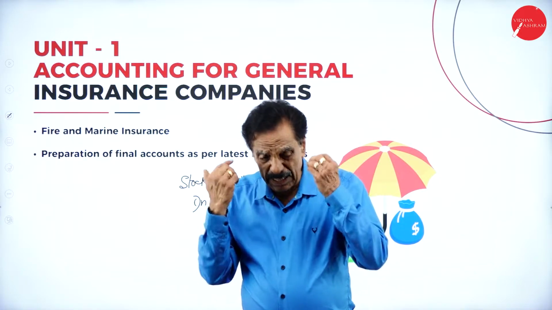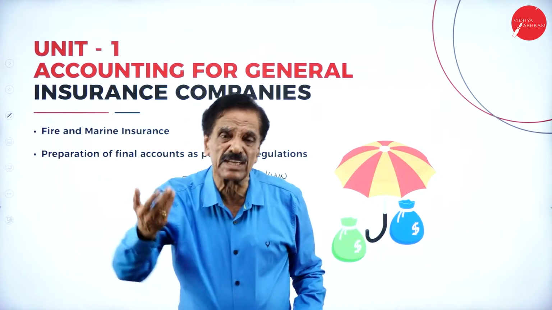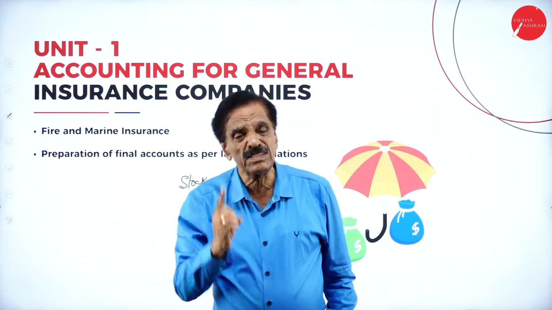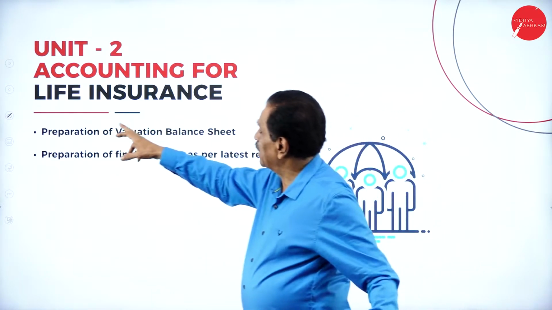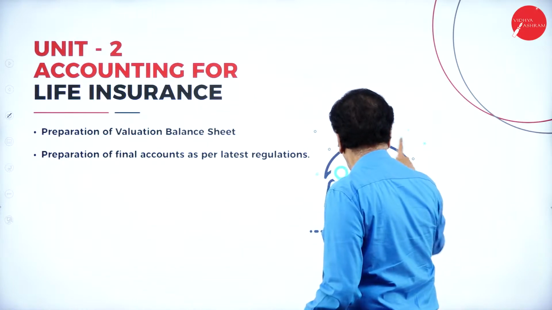That means if nothing has happened, you have to renew for the next year. It's only a 1 year insurance, so you have to renew for the next year. Then you need accounting for life insurance. This is a question of life insurance here.